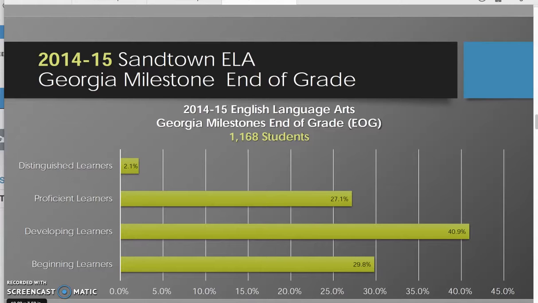So let's look a little deeper into the ELA 2014-2015 Georgia Milestones end of grade. Our largest group here are our developing learners, and that's 40.9%. And this is out of 1,168 students, and this is when our population was highest out of our 3 years. So once again, we've got our developing learners at 40.9%. Next, we have beginning learners at 29.8%, proficient learners at 27.1%, and our lowest group at 2.1%, which are our distinguished learners.